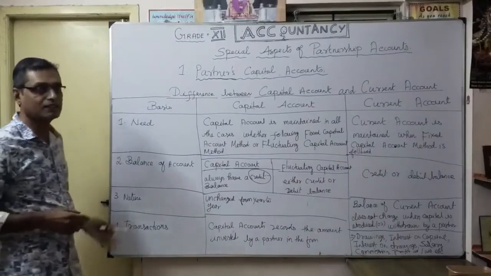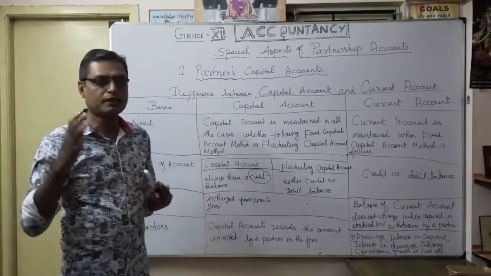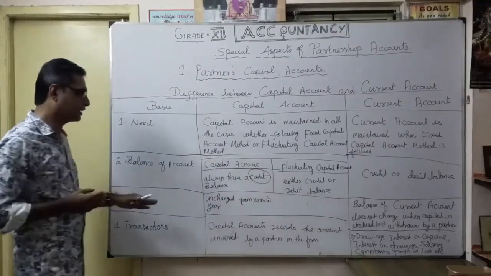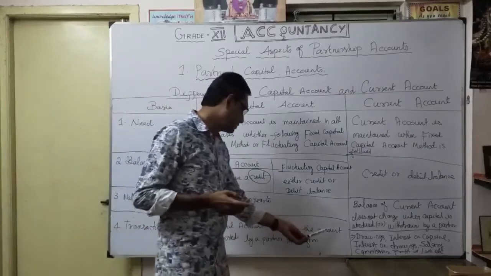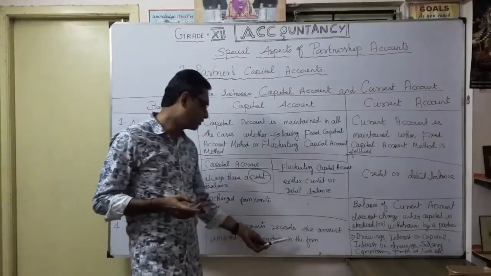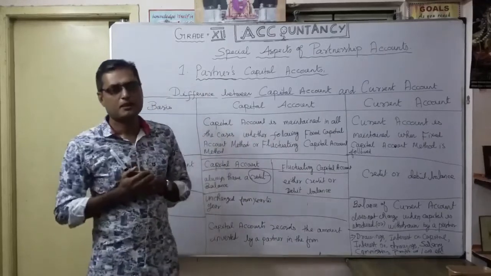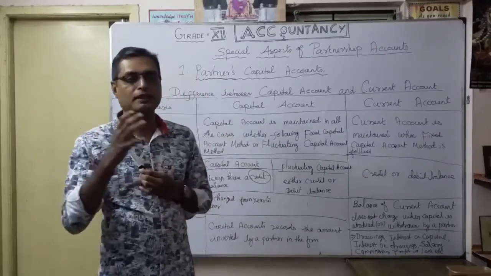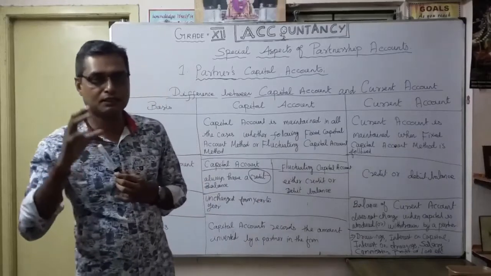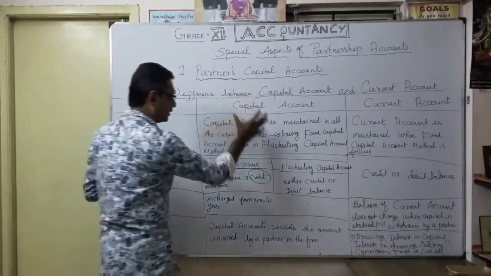The fourth one, finally, you have to keep in mind the transactions. The capital account records the amount invested by a partner in the firm. Any amount invested or contributed by the partner is what we show in the capital account.